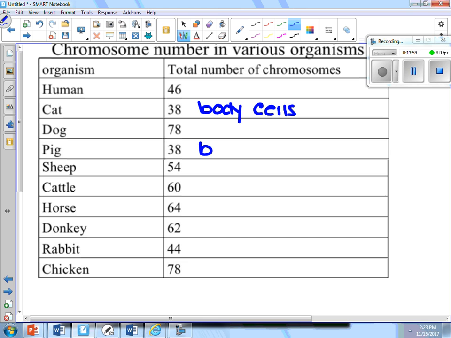If you counted them correctly at station 2, what did you get? Station 2, Amira, what did we get? A rabbit. How do we know that it's a rabbit? Good. 44 chromosomes in its body cells, right? Body cells. So the rabbit had how many chromosomes in its gametes? How many chromosomes in the rabbit's gametes? Gee, 44 is in the body cells, but how many in its gametes?